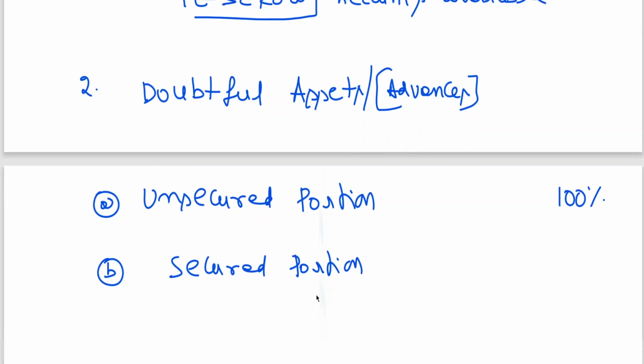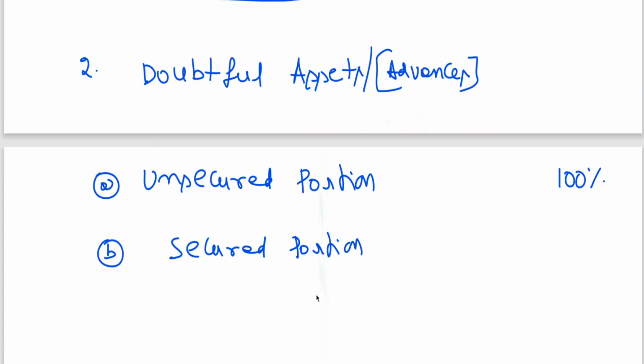Generally, banks won't provide loans without any security. So when we work out the problem, generally we consider the secured portion only. Clear? Generally we calculate that way unless something is given. If the unsecured portion is not given, we shall assume it as a secured portion only. So here is an important point you should remember: doubtful assets or doubtful advances.